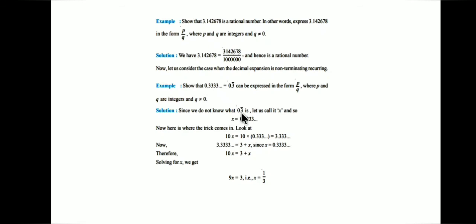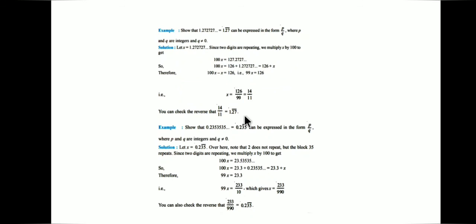As there is only one digit under the bar, we will multiply it with 10. 10 into x is equal to 10 into 0.333 or 0.3 bar, which is equal to 3.3 bar. 3.3 bar is 3 plus x, since x is equal to 0.33, so 10x is equal to 3 plus x. After solving, we get 9x is equal to 3, x is equal to 1 upon 3. Let's take one more example.